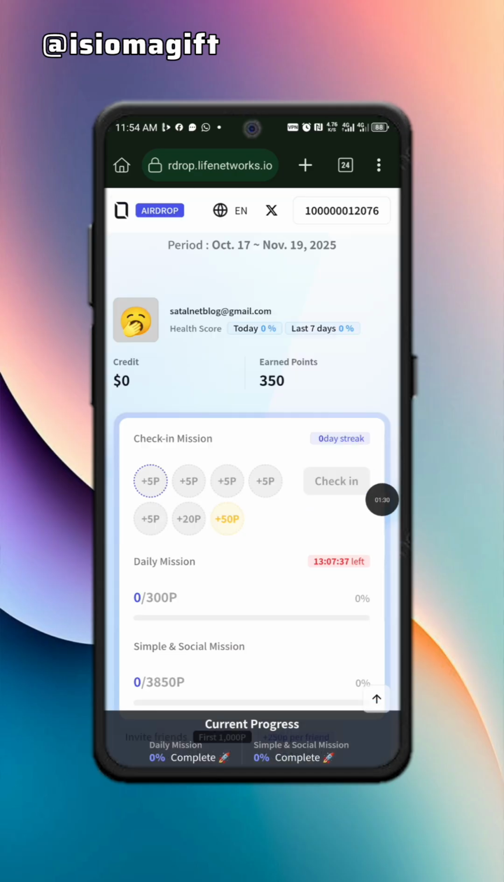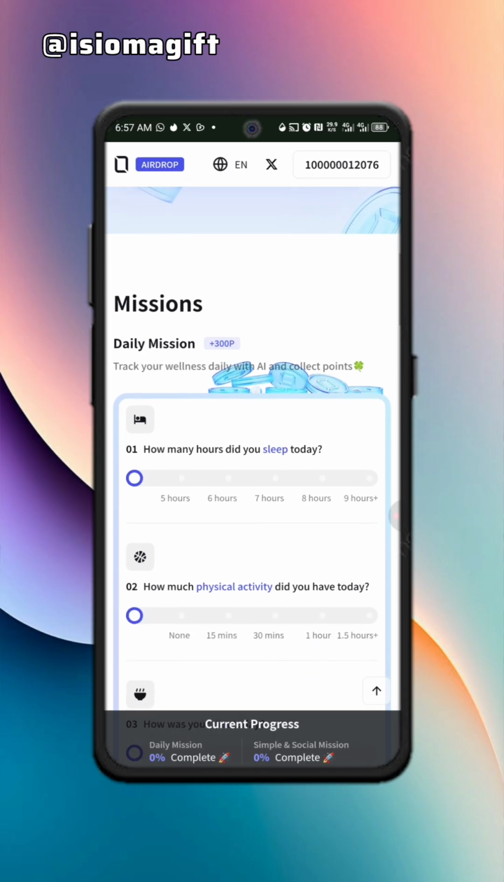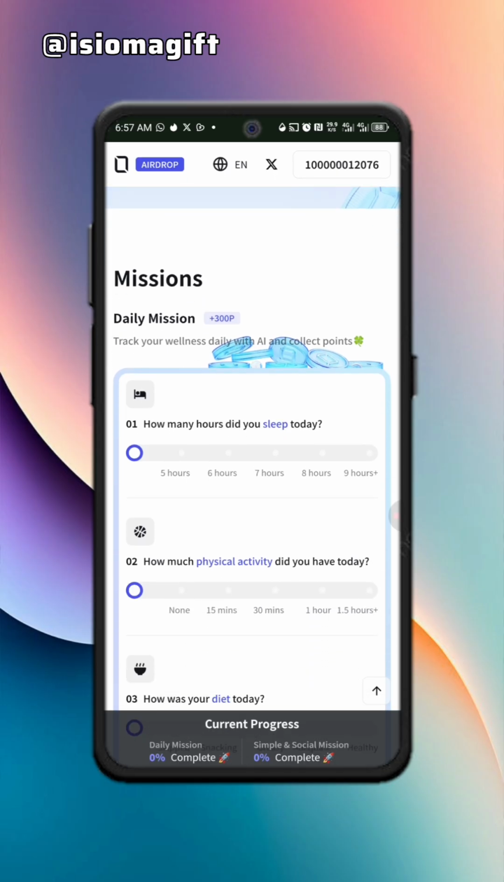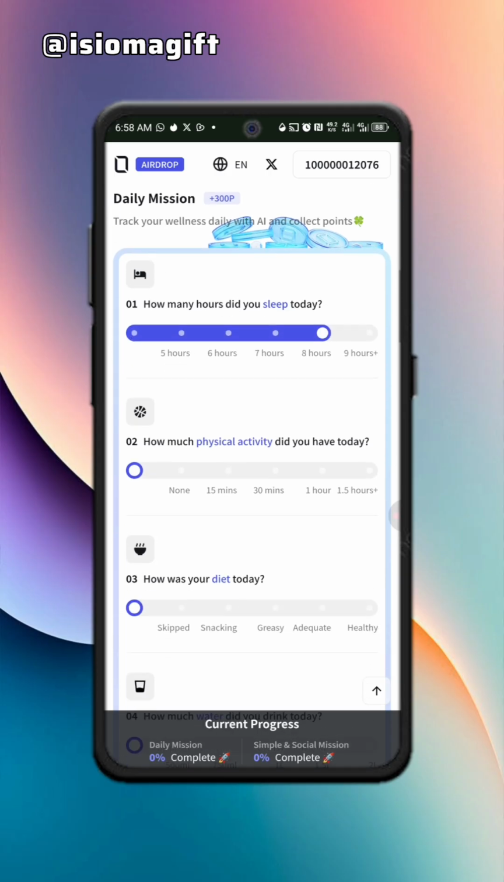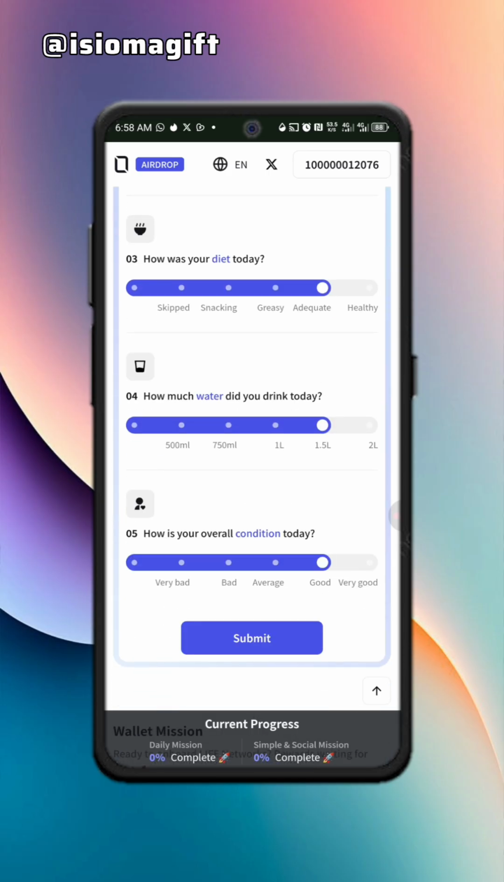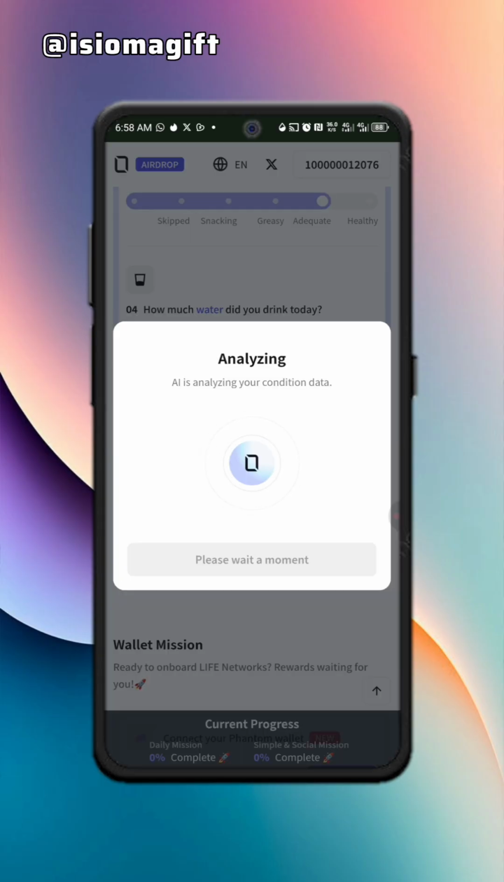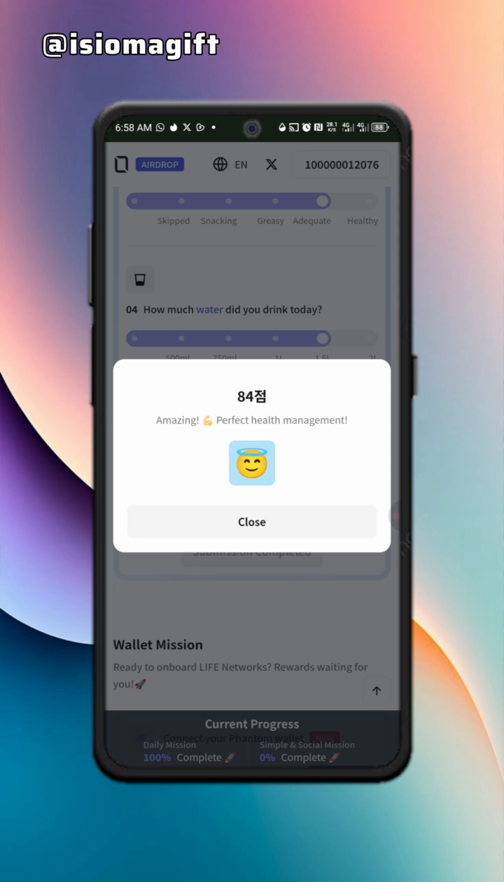Do your check-in on a daily basis. Very importantly, after sign up, you see this daily mission here. Make sure you do it. It's very important. That should be the first thing. How many hours do you sleep? Come here and select how many hours you sleep, how much physical exercise. You just select randomly here. After selecting, you click on submit, to be analyzed and points to be given to you. Make sure you do this. This should be the first thing you do after signing up.